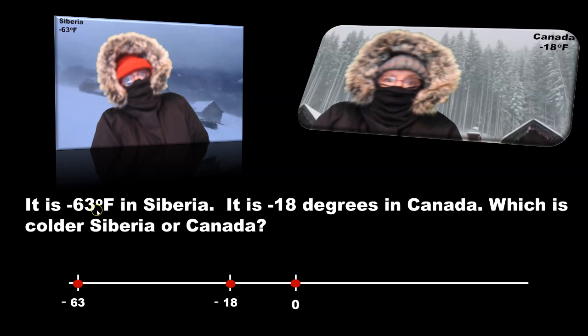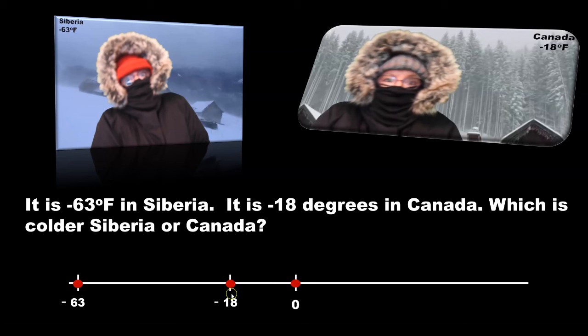It is -63 degrees Fahrenheit in Siberia. It is -18 degrees Fahrenheit in Canada. Which is colder, Siberia or Canada? Well, let's look at the number line. Remember, we start at 0 and then we count backwards.